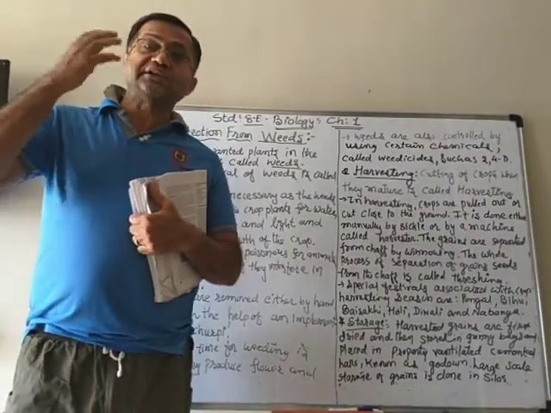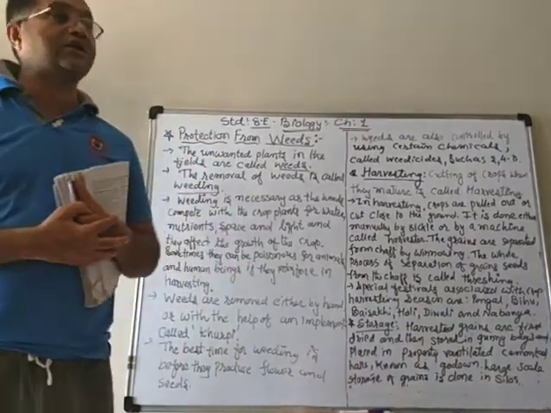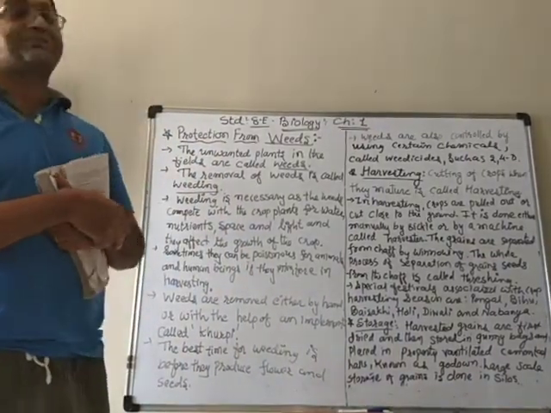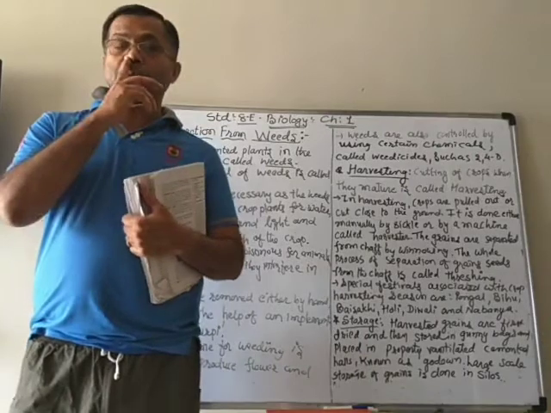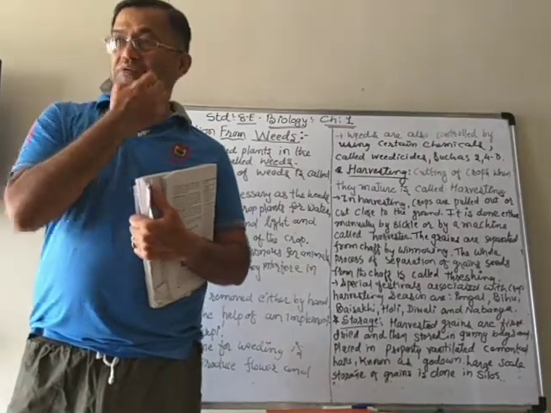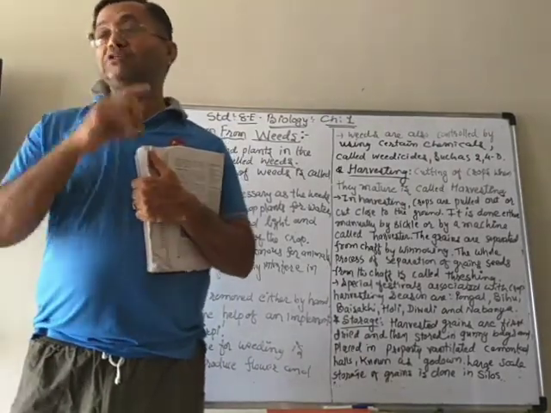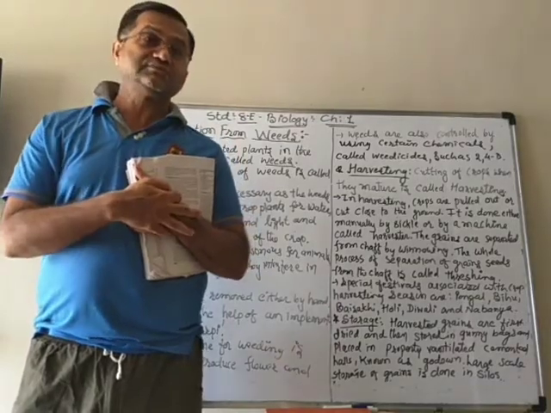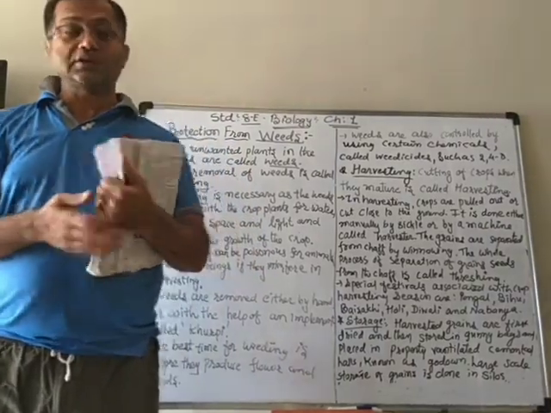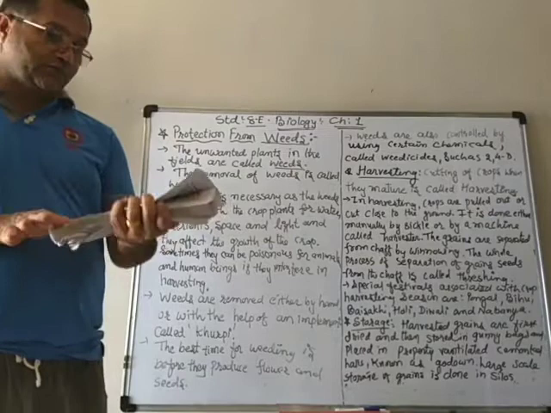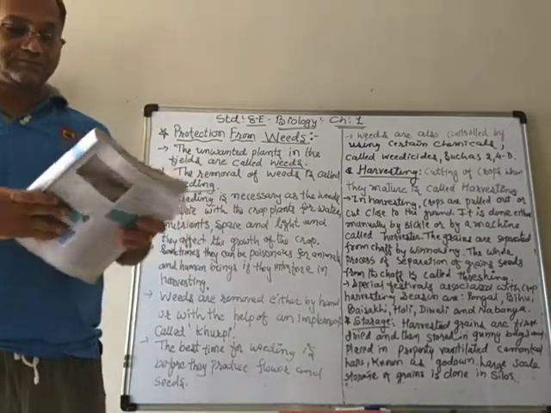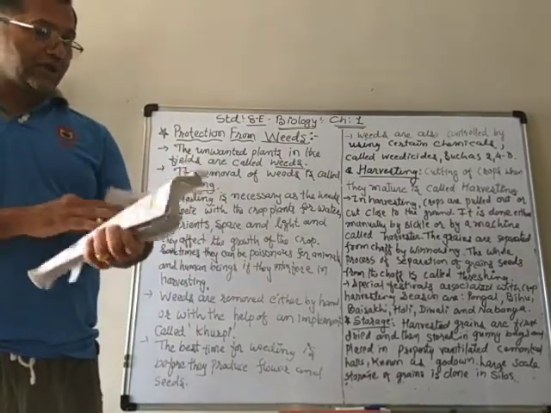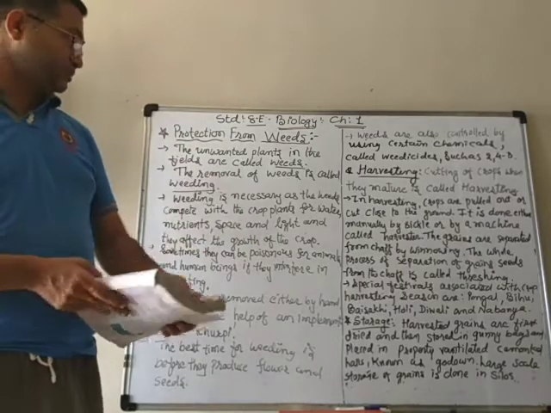In the previous lectures, we already studied four steps. Last we learned about watering the plants. It means the process of giving water, which is known as irrigation.